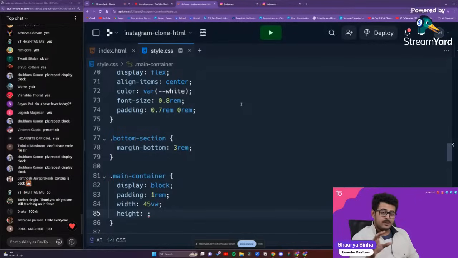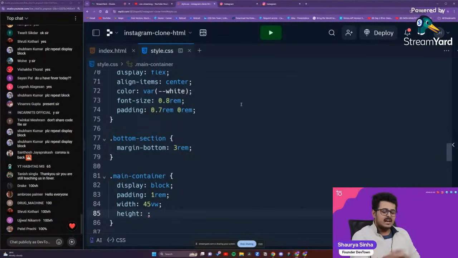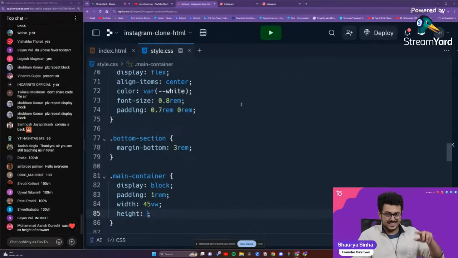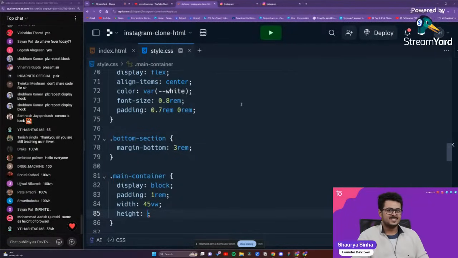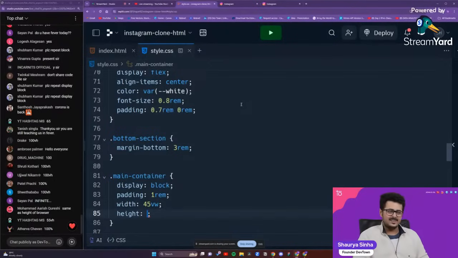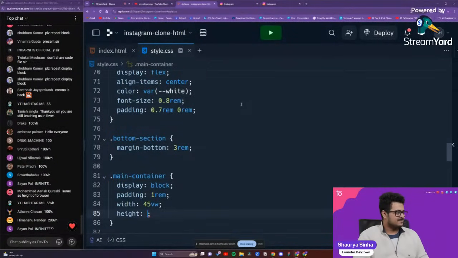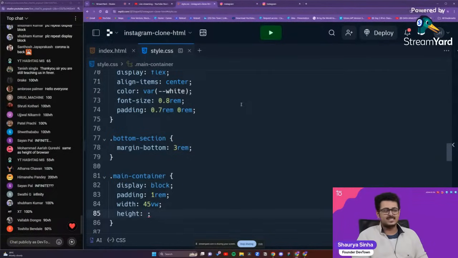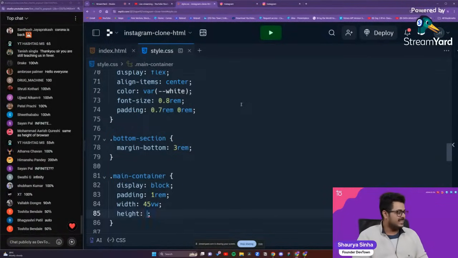100 vh. Now, if I put 100 vh right over there, then I will not be able to scroll it. I want to scroll the main container as well. If you guys remember, whatever items are present, I need to scroll it as well, right? If I put 100 vh, I won't be able to scroll it. If I put 100% as well, I won't be able to scroll it. So we need infinity. But how to get infinity? Now that is a very tricky question right over there.